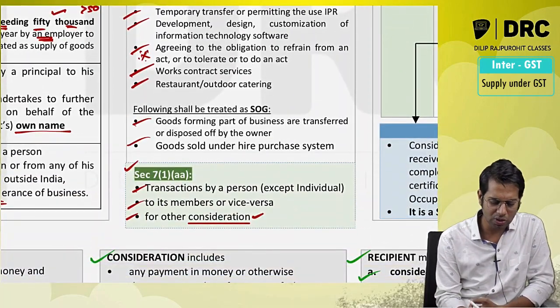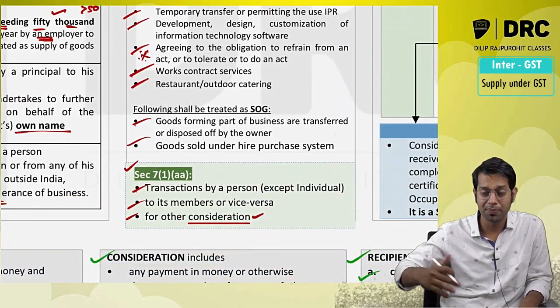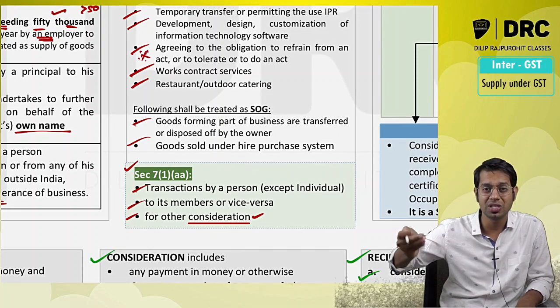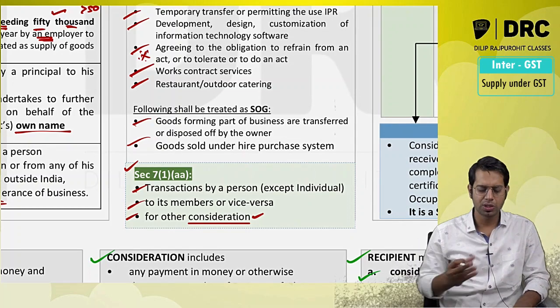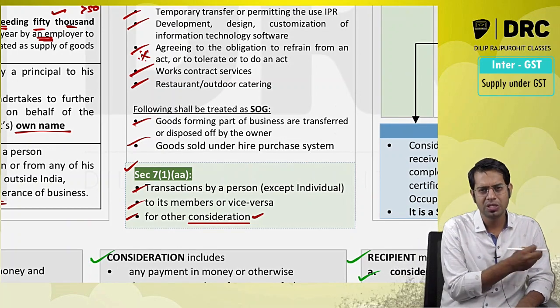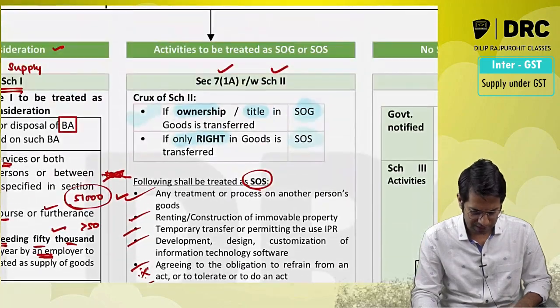And what will be treated as goods, sir? Goods which are supplied on hire purchase system or installment purchase system, or sale of goods by Priya Sarees, or goods belonging to business which are disposed of by the owner of that business, etc.